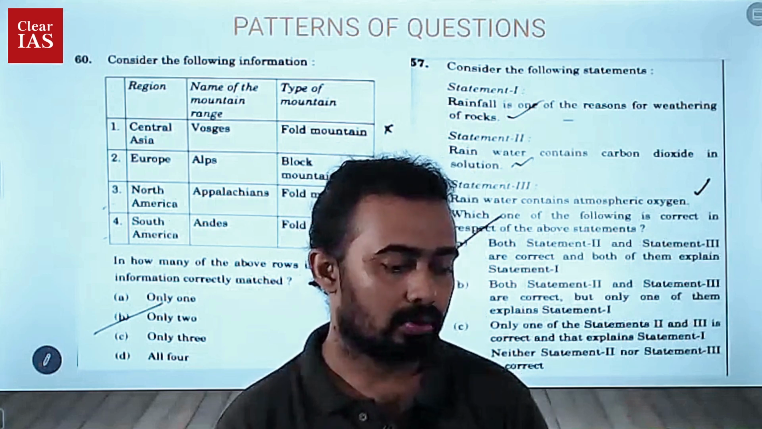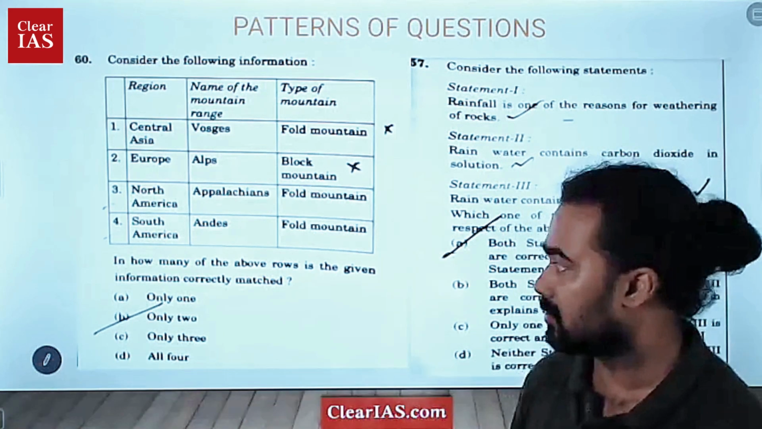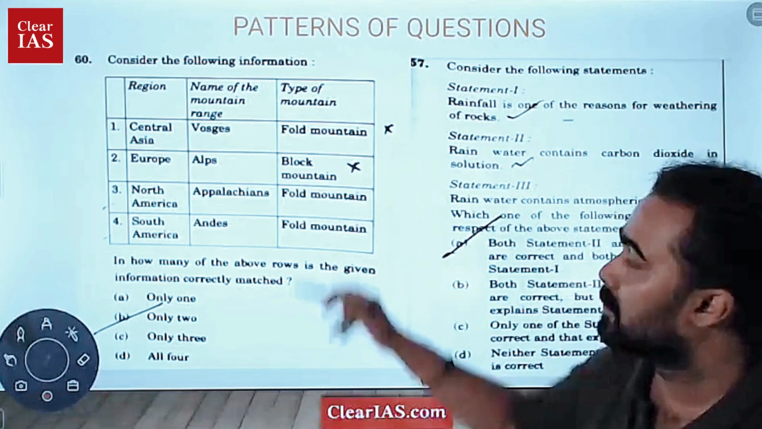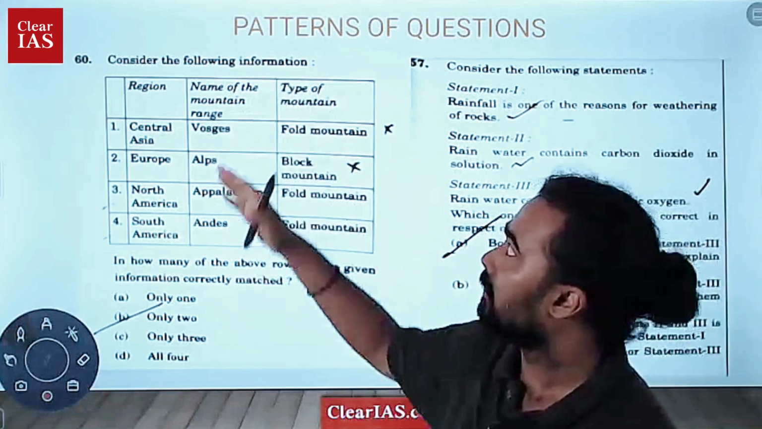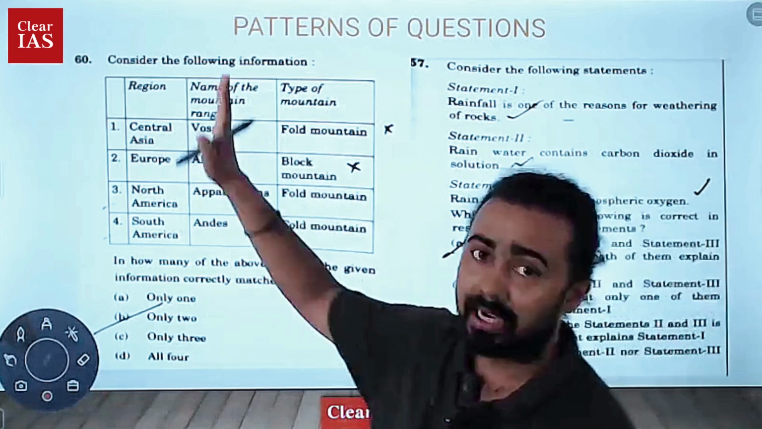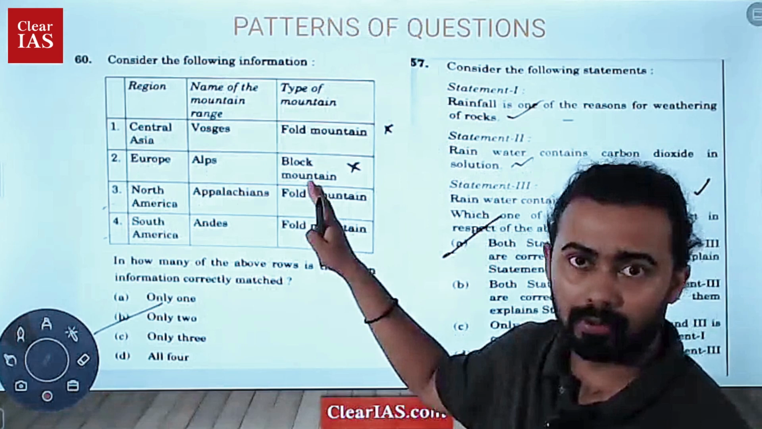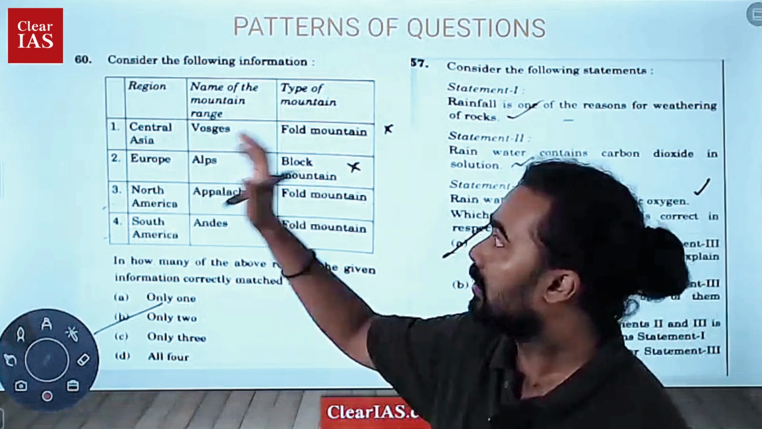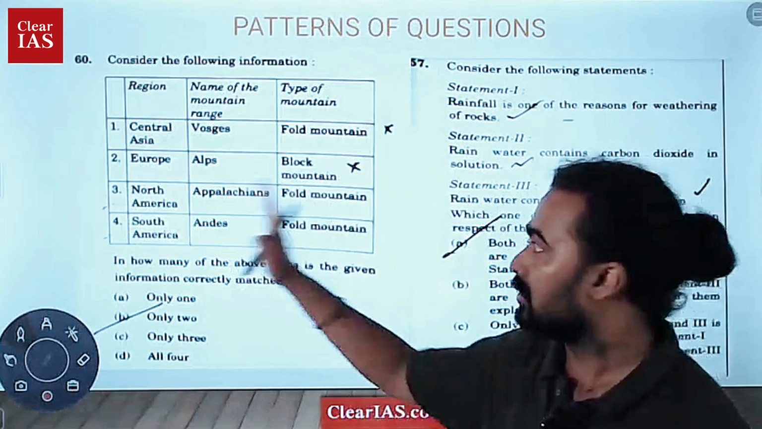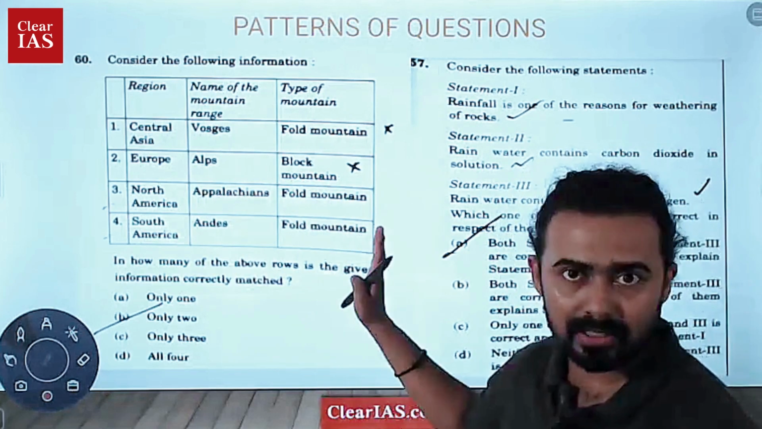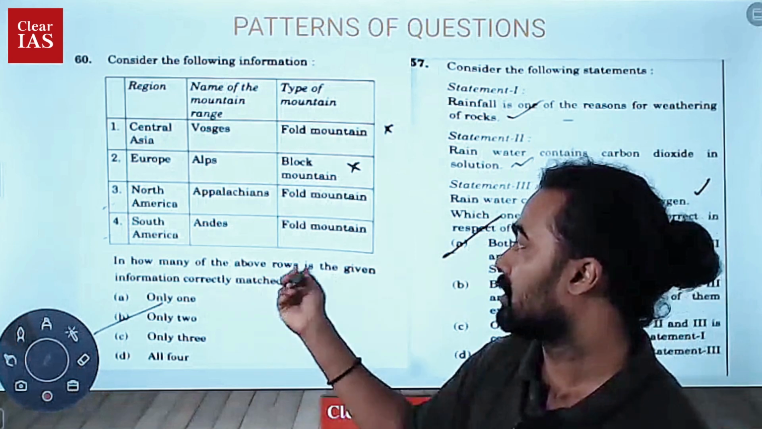But here we are going to give you two brief things about the recent additions to the patterns, for example, the changes in patterns. The first thing is about this particular image. Don't worry about this particular question if you can't do it. This is 'consider the following information'. They give the region, for example, Central Asia, the name of the mountain range, and then the type of the mountain. So where it is, what the mountain's name is, and what type of mountain it is. These are match-the-following, or pair, questions, and they asked how many of the above pairs or rows of the given information are correctly matched.